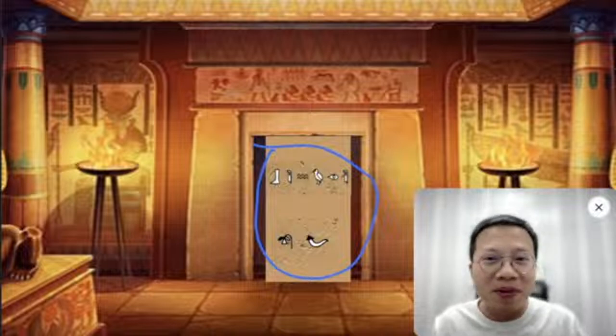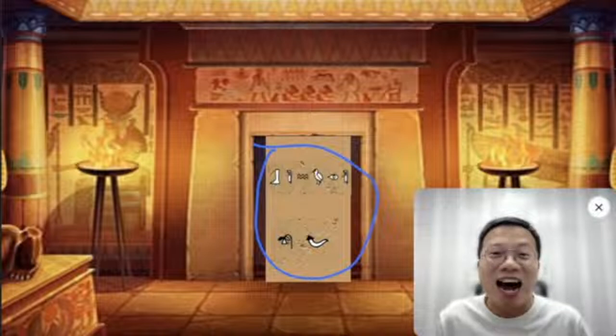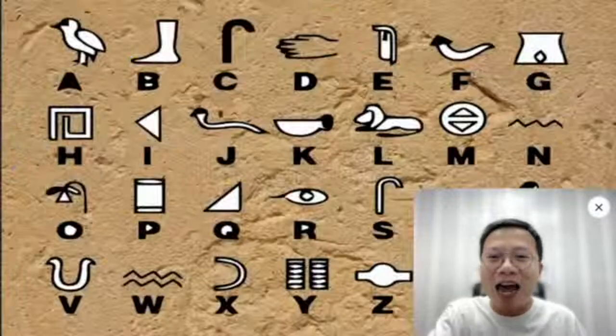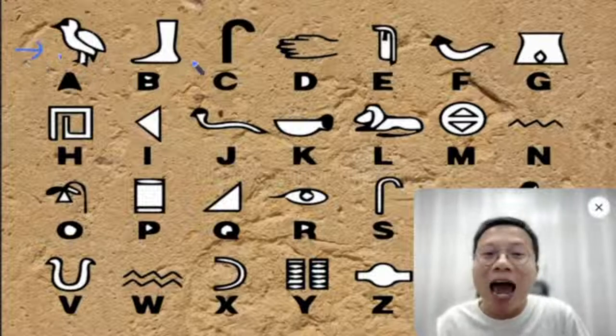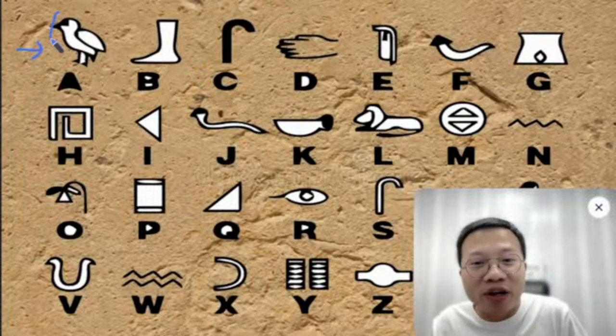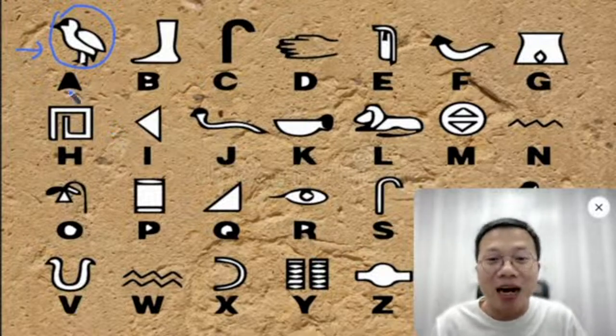So what does it mean? Anybody knows? Of course you don't, right? Even I don't know what it means. But no worry, everybody. I have a clue for you. Here you see when you have a lot of different shapes, actually we have a letter underneath. For example, when you have the bird shape, that means it's letter A. Yeah, this is actually letter A.